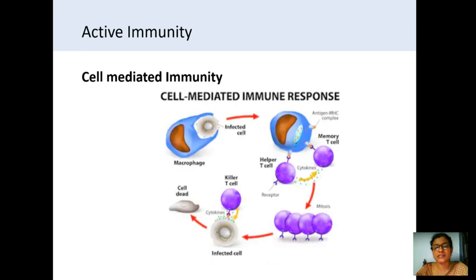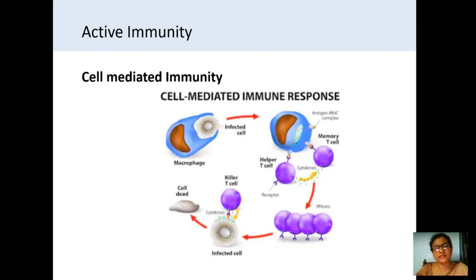Because of the cytokines, these cells undergo mitosis, and they form the same type of daughter cells. And these daughter cells, liberated in the circulation with the help of the T helper cells, will stimulate the killer cells.